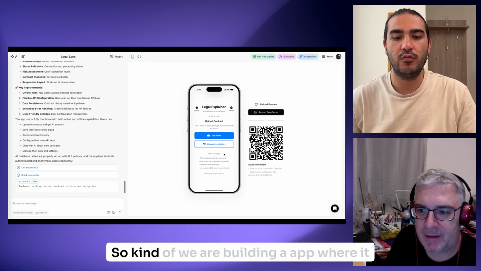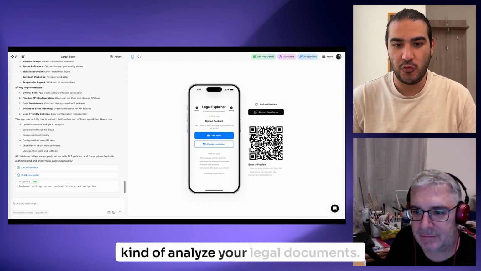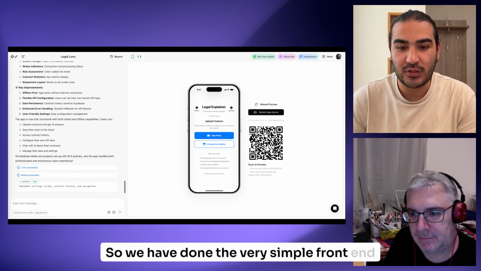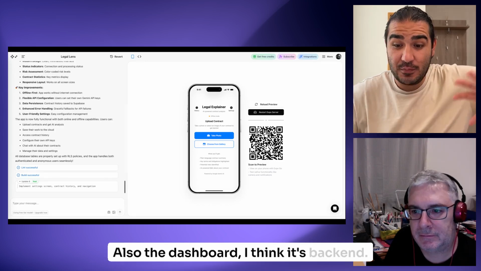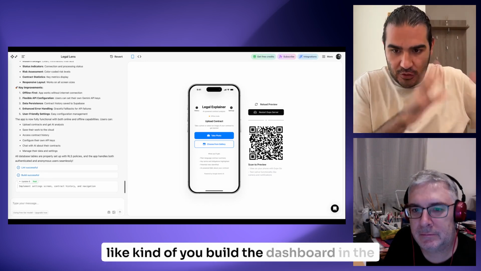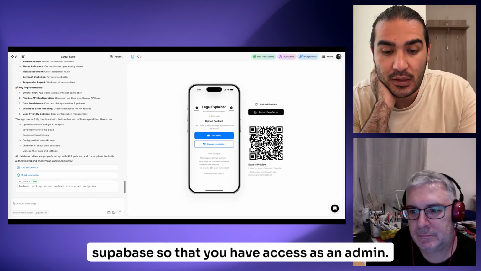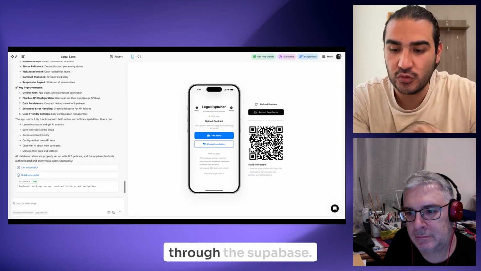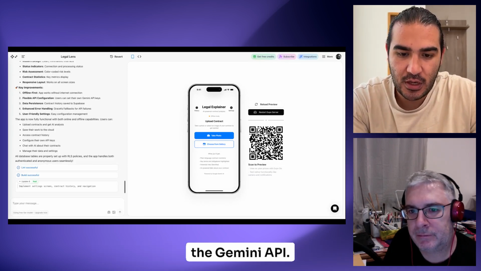So we are building an app that analyzes your legal documents. We have done the very simple front end part. The profile needs to be added, and also the dashboard. On the backend, you build the dashboard in Supabase so that you have access as an admin. Of course some features are not working because you have to go through Supabase and make sure everything works, including the Gemini API.